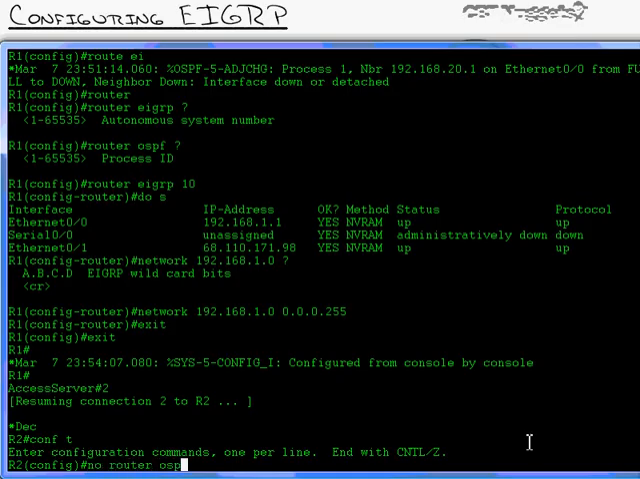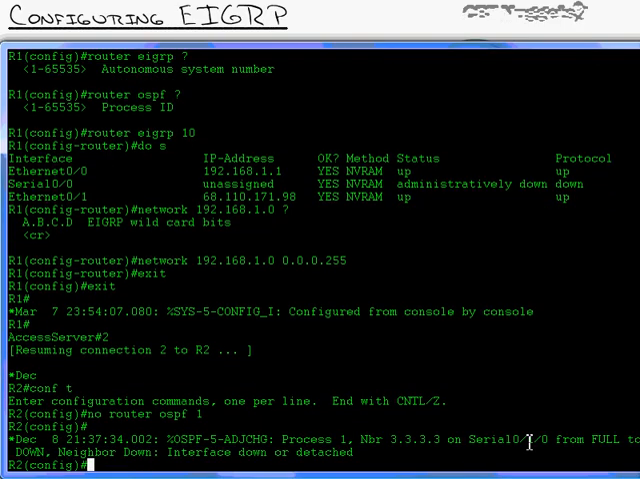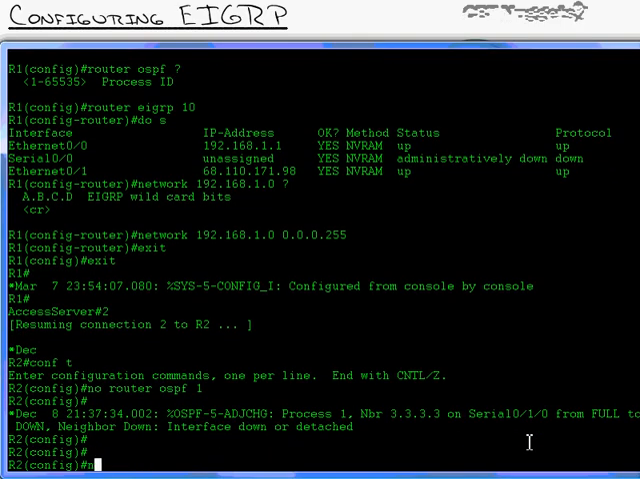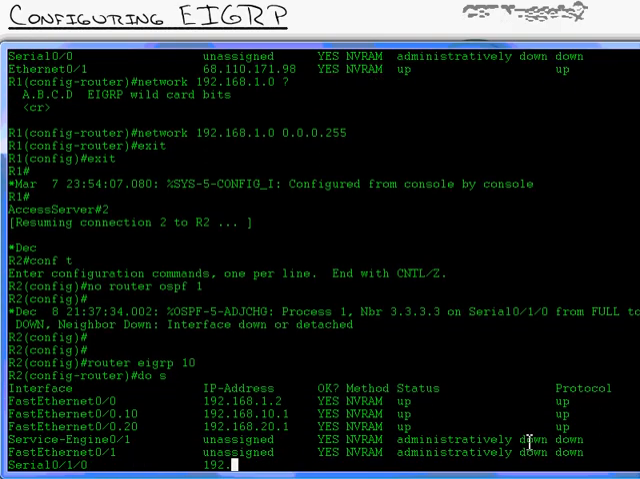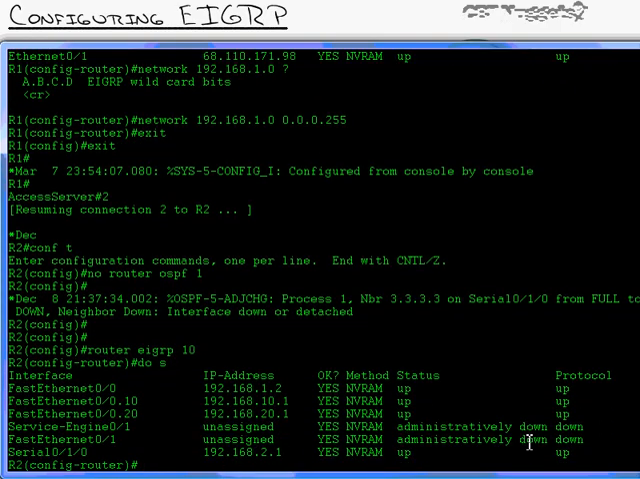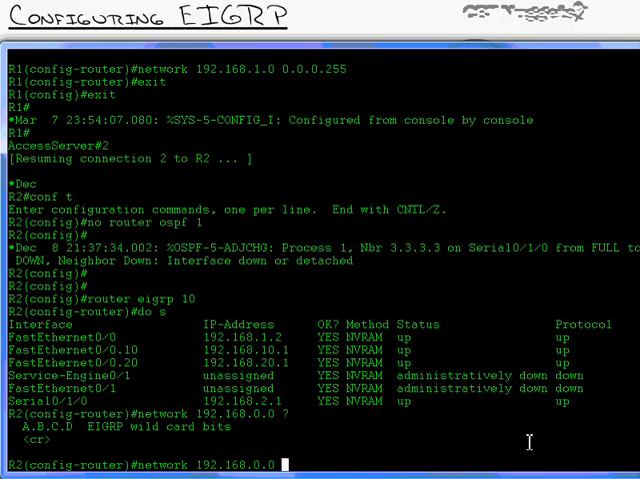Anyhow. So I'm going to type in no router OSPF 1. I'm turning off OSPF. Killed the neighbor. Now I'm going to type in router EIGRP 10 to be in the same autonomous system. On this one, let's do a show ip interface brief. And there's all my 192.168 networks. I'll do network 192.168.0.0 question mark, and there's my option for wildcard bits.